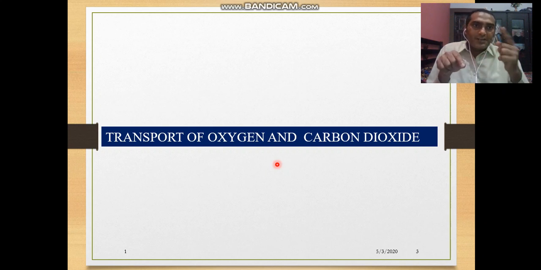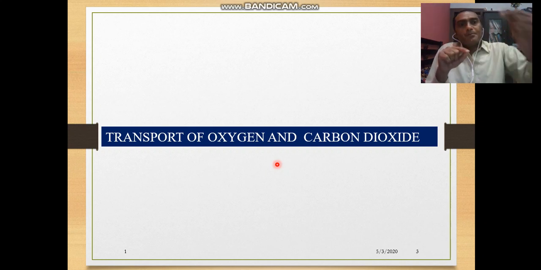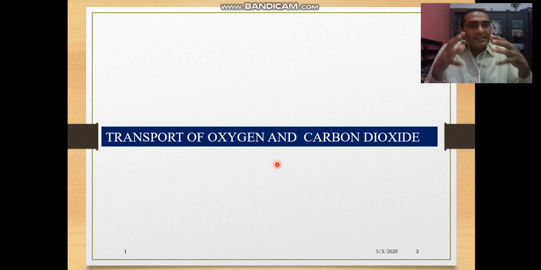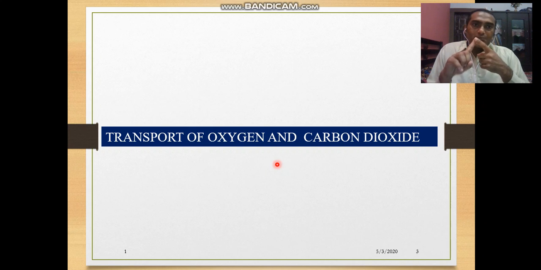When carbon dioxide reacts with water, it forms carbonic acid. This carbonic acid breaks into bicarbonate ion and hydrogen ion. This hydrogen ion is added into the blood. When hydrogen ion is added into the blood, the breathing rate increases. Because when hydrogen ion and carbon dioxide increase in the blood and pass through the carotid and aortic arch, they give a message to the brain, the medulla oblongata, to increase inhalation and exhalation of the body. So 5% of carbon dioxide is transported with the help of plasma.